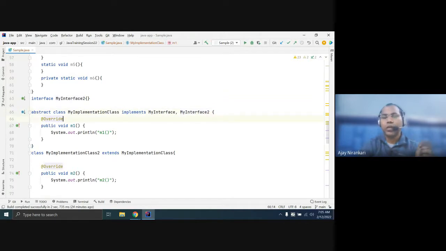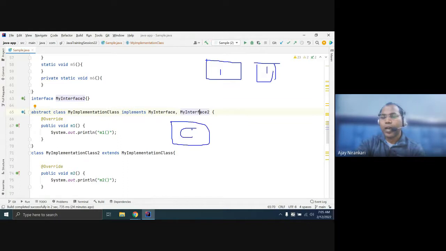This is the added advantage of your interface. Now your class can implement one interface, two interfaces, any number of interfaces. So one class can implement this and this both.